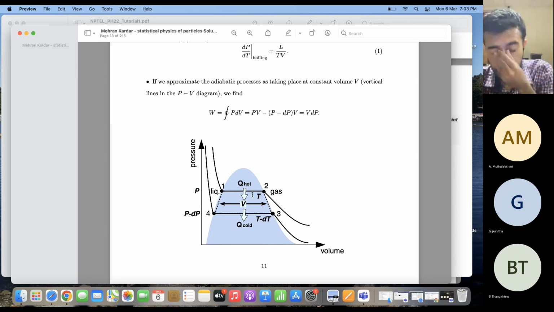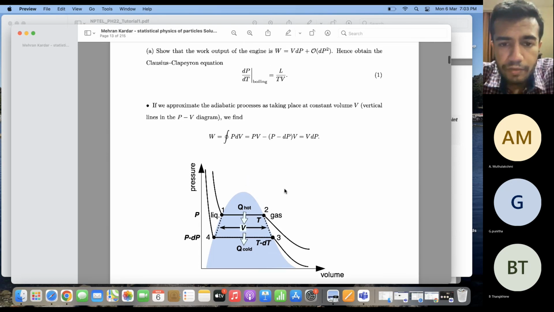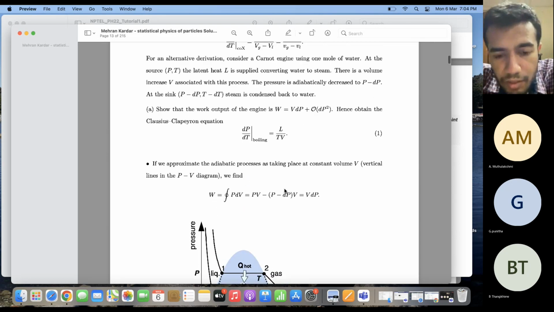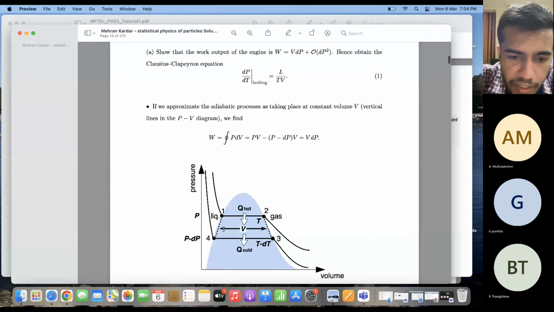So this is how the Carnot cycle proceeds over here. What we have to find is, first, the work output of the Carnot engine. The work output of the Carnot cycle is nothing but the area covered by this particular graph. For simplicity, you can see that this looks like a trapezium. If I assume that the edges of the trapezium are very steep, I can approximate the trapezium to be a rectangle. This makes my derivation easier.